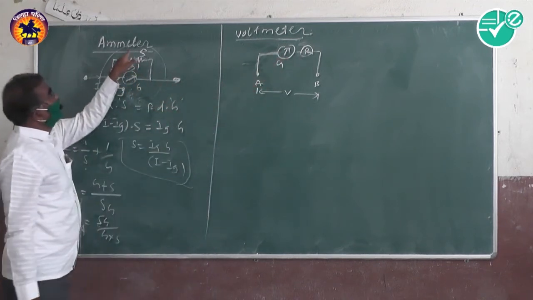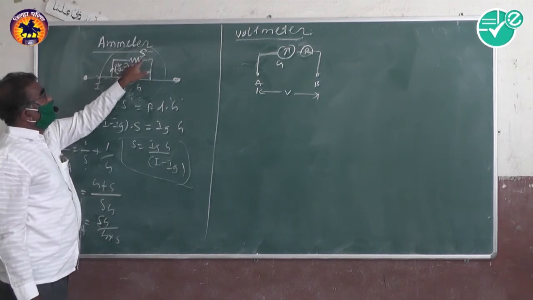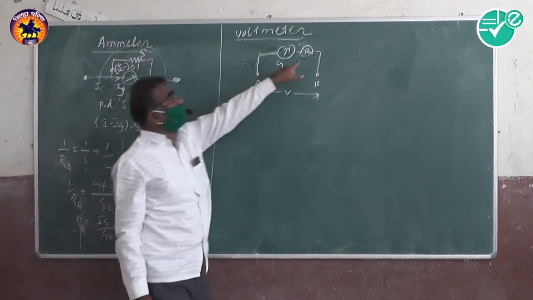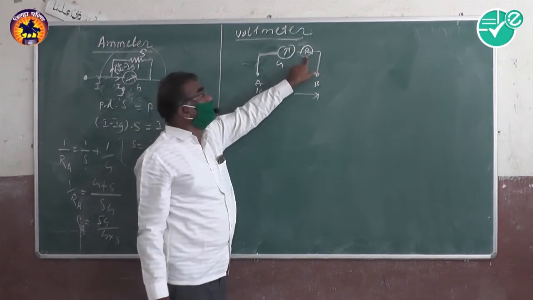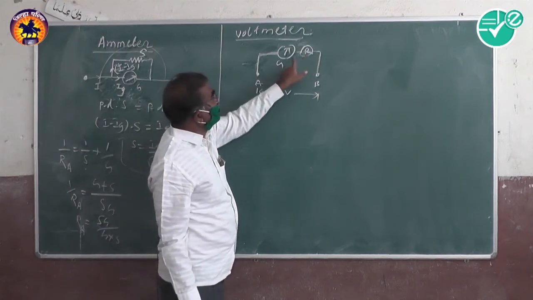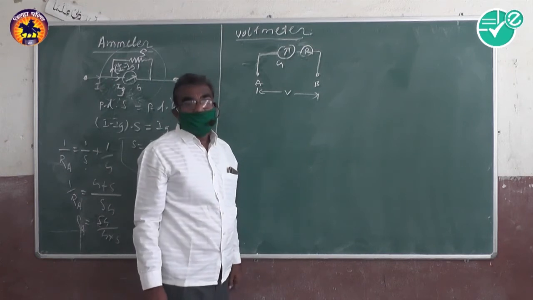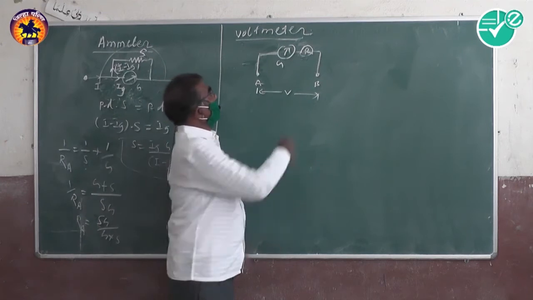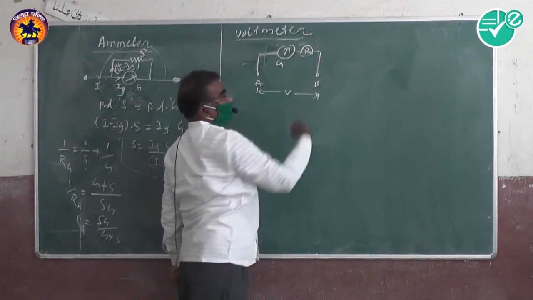Ammeter is the parallel combination of a low resistance and the galvanometer coil, and the voltmeter is the series combination of a high resistance and the galvanometer coil. Ammeter is a low resistance device, voltmeter is a high resistance device.